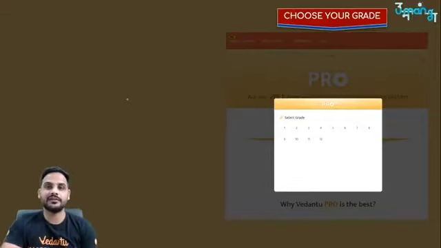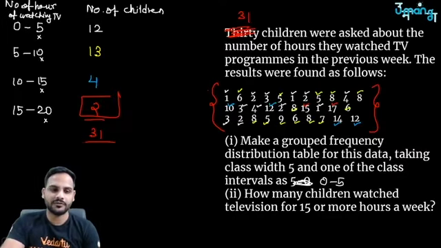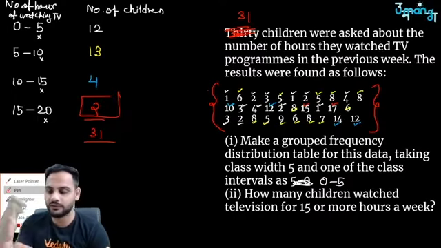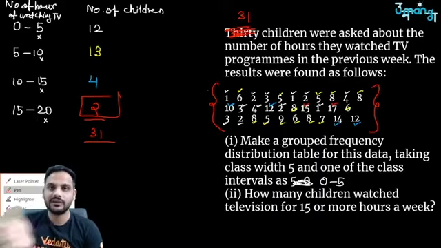So as I was telling you at the starting, beta, this is the way we can form the data. Tabular form, in tabular form there are 2 things. One is grouped data, class interval. One is ungrouped data, where we do not make any groups.